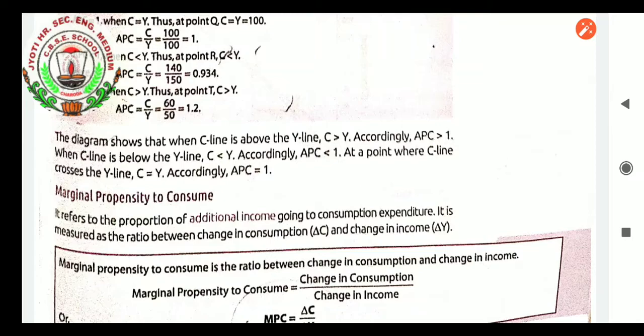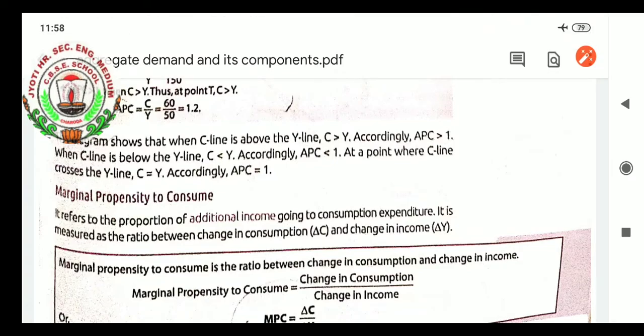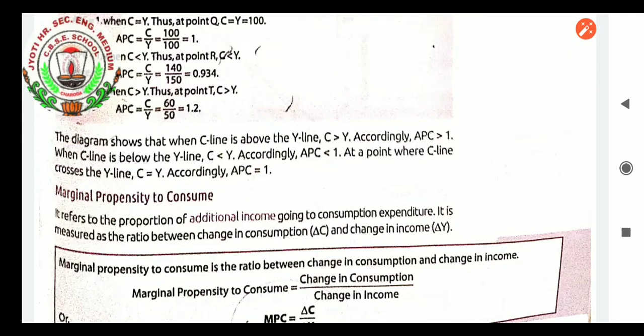The diagram showed that when the C line is above the Y line, C greater than Y, accordingly APC greater than 1. When the C line is below the Y line, C is less than Y, accordingly APC less than 1. At the point where the C line crosses the Y line, C equals Y, accordingly APC equals 1.